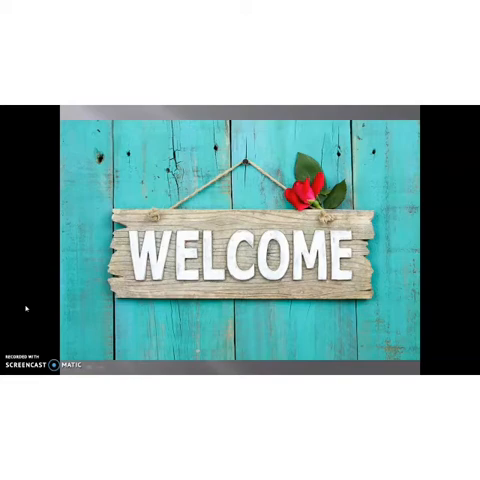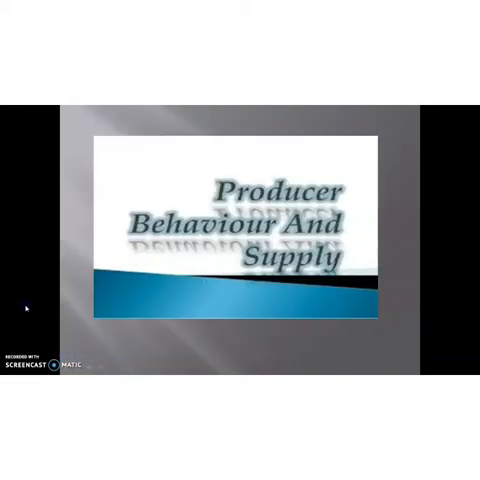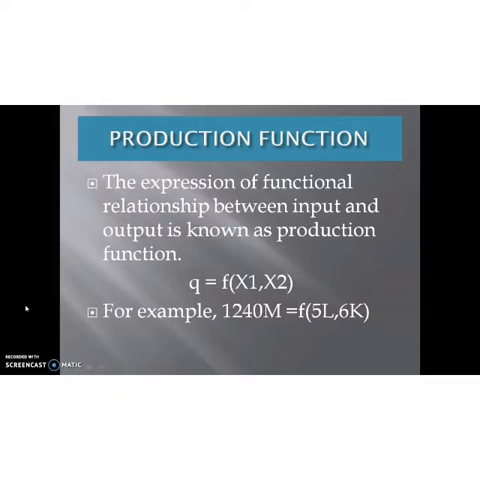So we were discussing which chapter? Chapter number 3, producer behavior and supply. In this chapter we have discussed production function. So what is production function? It's a relationship between input and output. Okay. So the quantity of output is a function of x1 and x2. That means x1 and x2 are inputs, and the output is a function of the inputs.